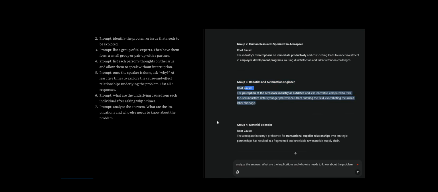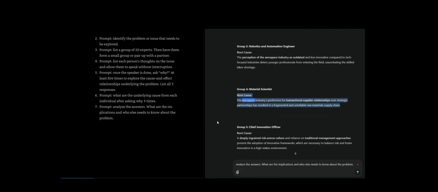Group 3. Robotics and automation engineer. Root cause: the perception of the aerospace industry as outdated and less innovative compared to tech-focused industries deters younger professionals from entering the field, exacerbating the skilled labor shortage. Group 4. Material scientist. Root cause: the aerospace industry's preference for transactional supplier relationships over strategic partnerships has resulted in a fragmented and unreliable raw material supply chain.